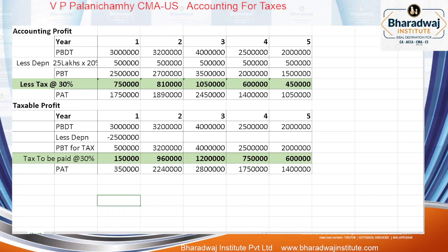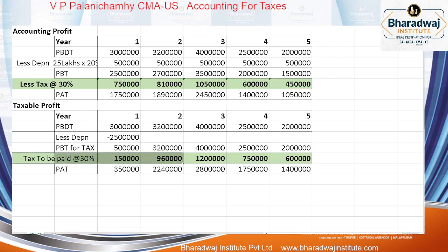What is the profit after tax in the first year? As per tax record, 3,50,000. But real profit is 17,50,000. So if a person is going to look at the comparison, they will think that compared to first year to second year, the profit increased by 3 times, 4 times. So the objective of the accounting standard is we should record only this much. How much to be recorded? In the first year, how much expense should be recorded? 7,50,000. Second year, how much? 8,10,000, 10,50,000, 6 lakhs and 4,50,000 the tax expense.